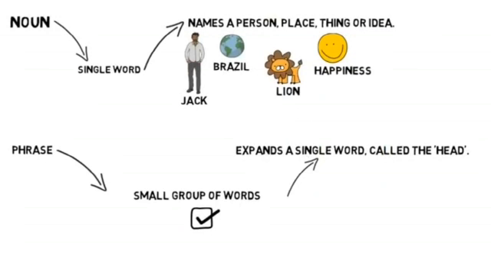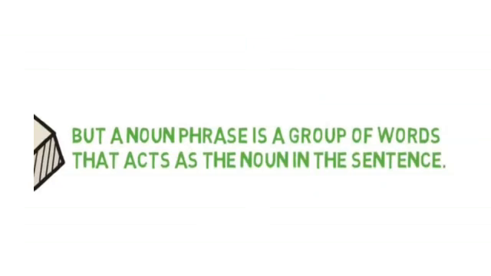Now the lion. If we add the word brave before the lion, the brave lion is a noun phrase. Happiness, a bare happiness. For example, we are adding a word as a head. Head means that we are adding a word before the noun, so it makes a noun phrase. A noun phrase is a group of words that acts as a noun in the sentence.